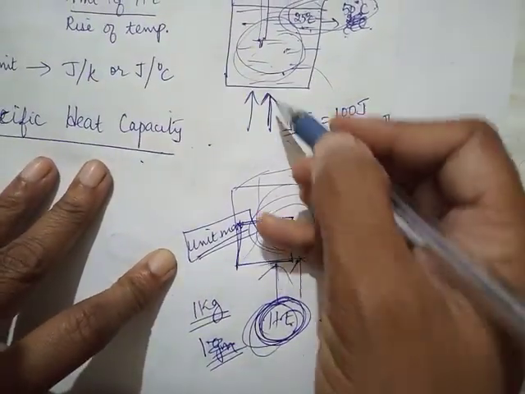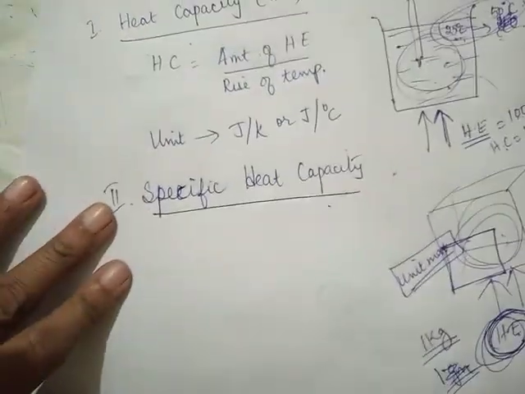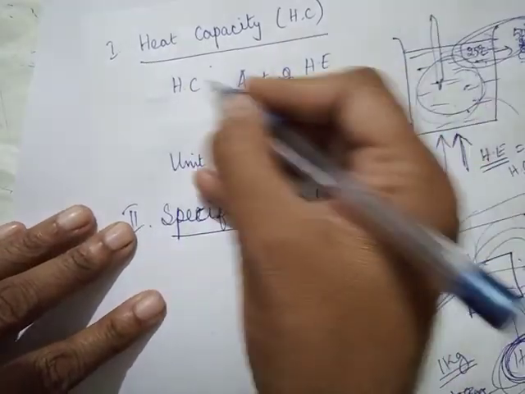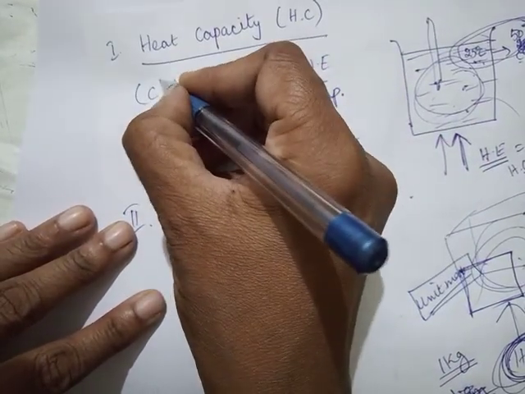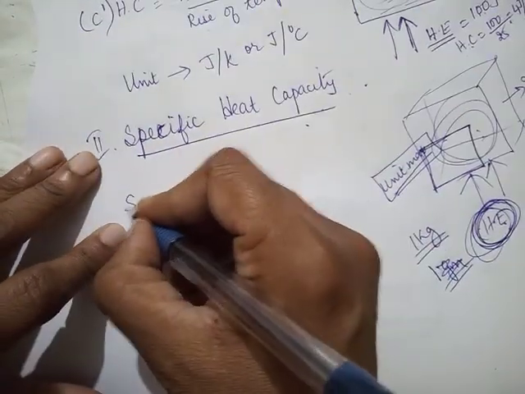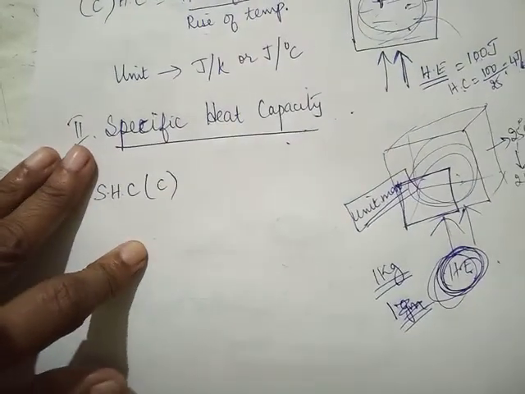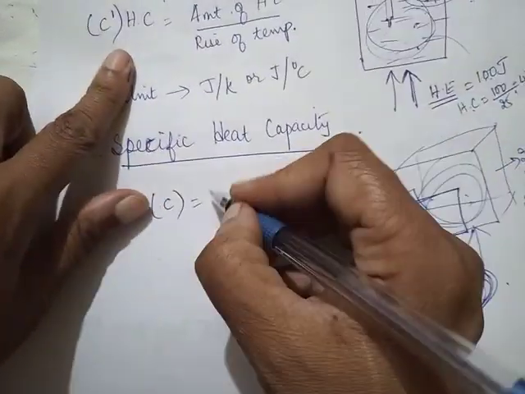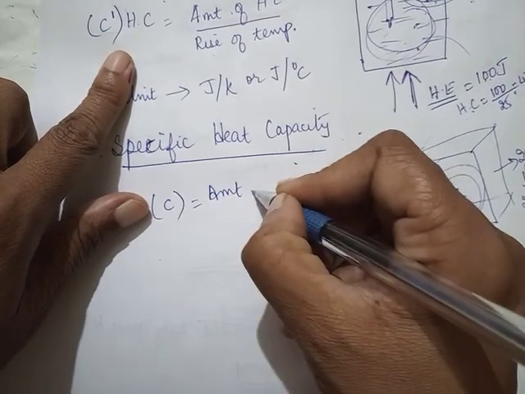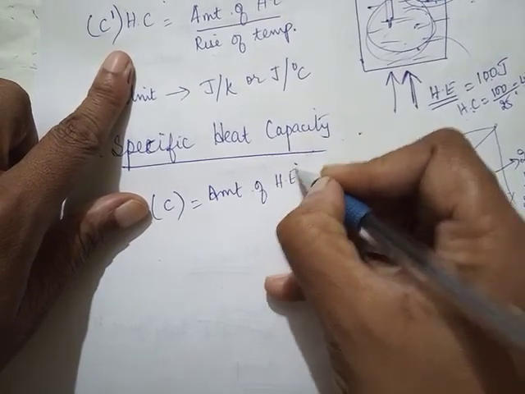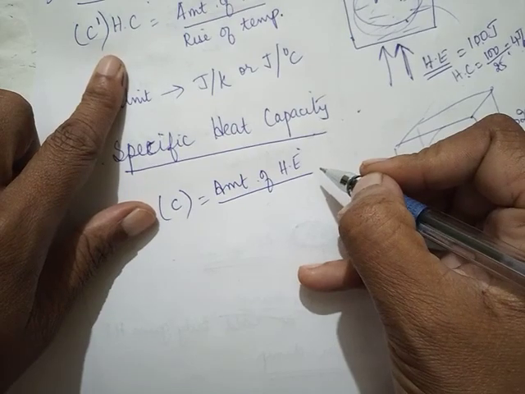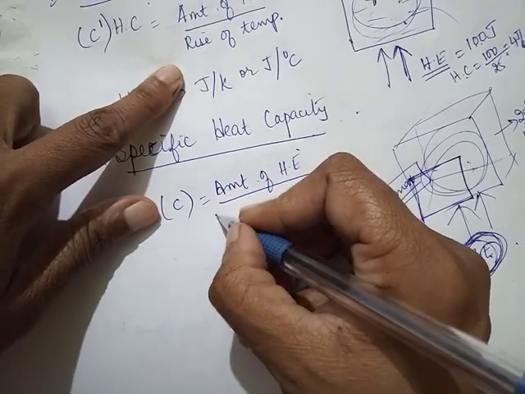So the heat capacity is represented by C dash. Specific heat capacity is represented by symbol C, the amount of heat energy required to raise the temperature of a unit mass of a body.